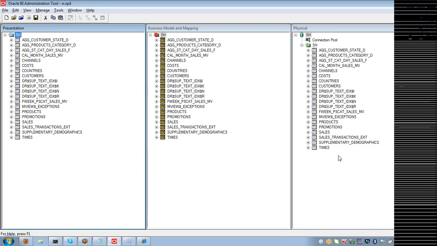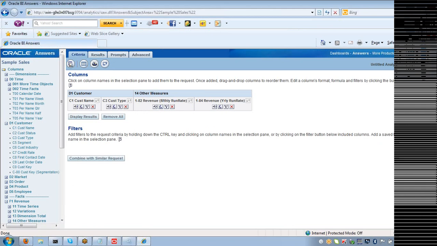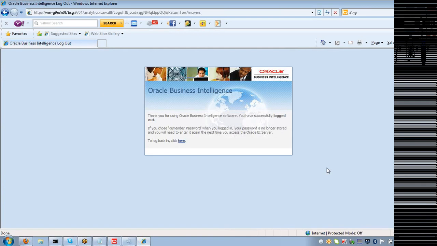As an OBI developer, I am concerned only with my OLAP database. I am nowhere worrying about what is happening in the OLTP database. This is the designing and development process using your administration tool, using your OBI applications. Very simple. If you have any doubts, you can ask me now.